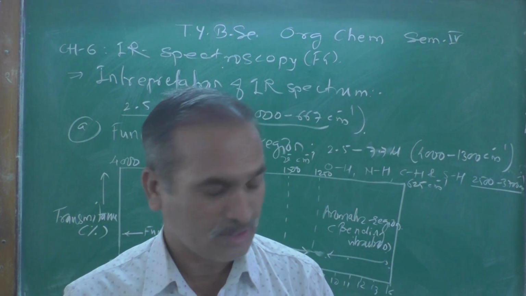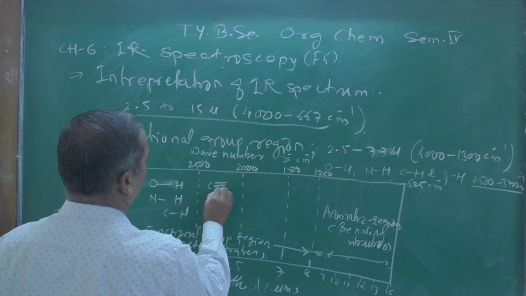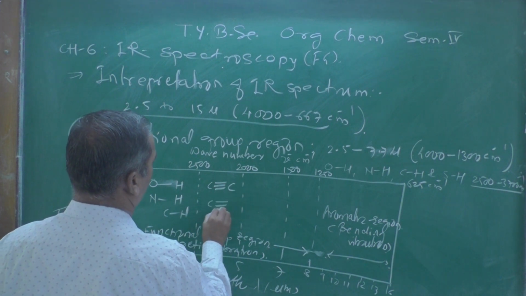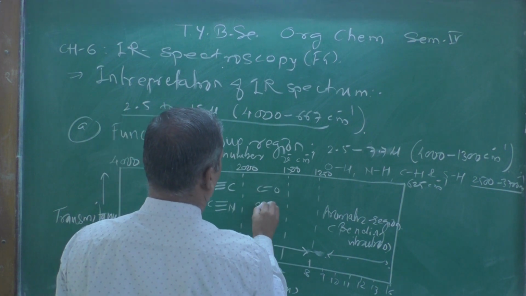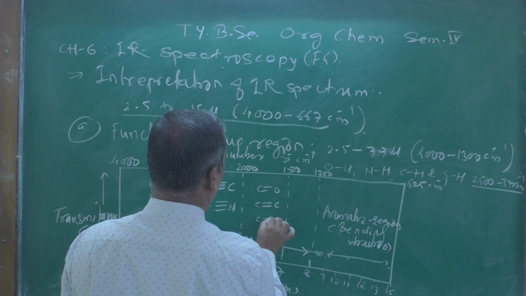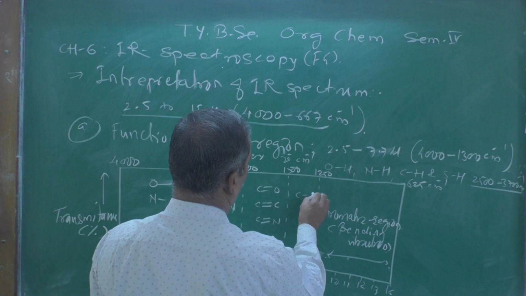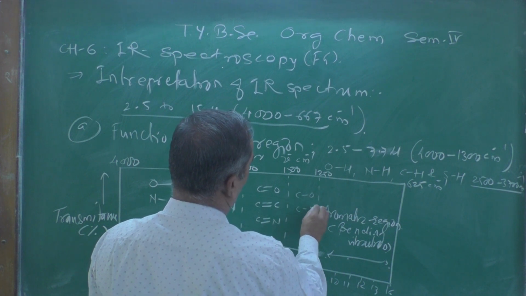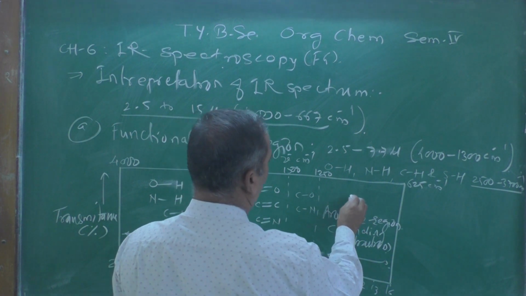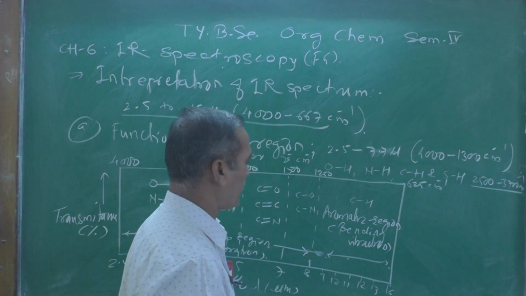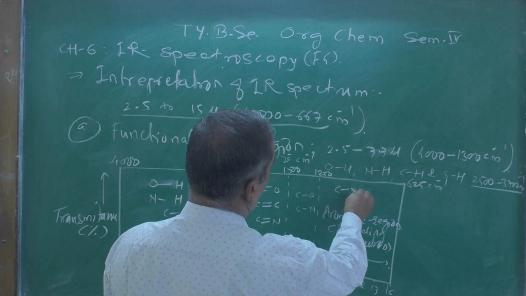So this is a general region here, carbon triple bond or carbon nitrogen triple bond, and here carbon oxygen double bond, carbon double bond or carbon nitrogen double bond. The region here may be carbon oxygen, carbon nitrogen, or here may be aromatic CH bending vibration, or some of the halides, CX, also present here.